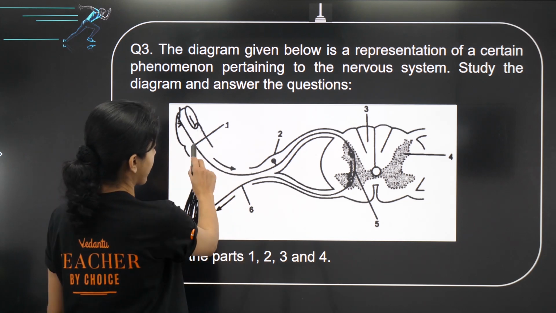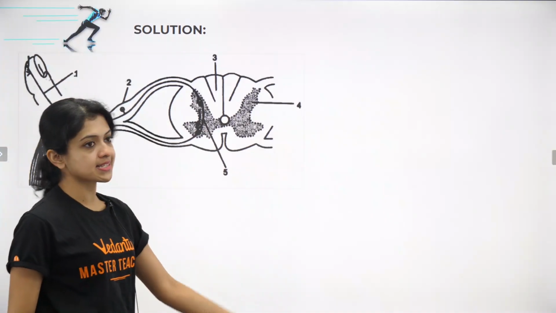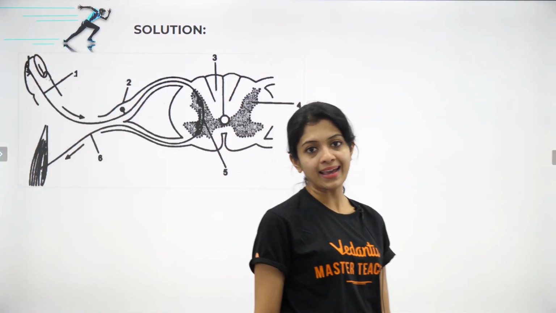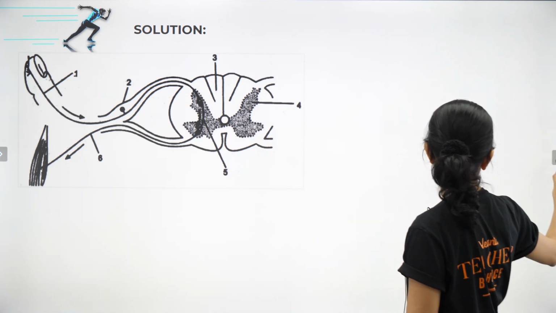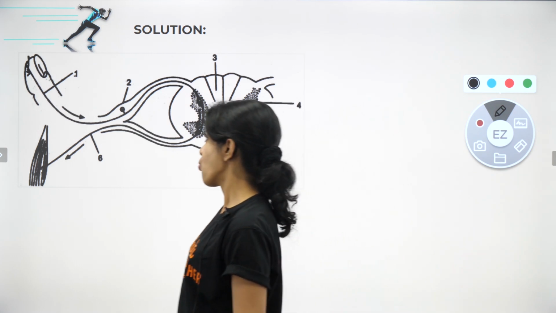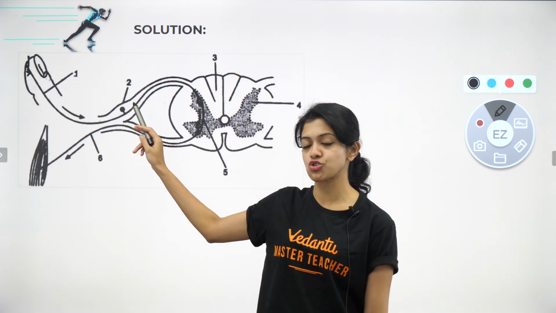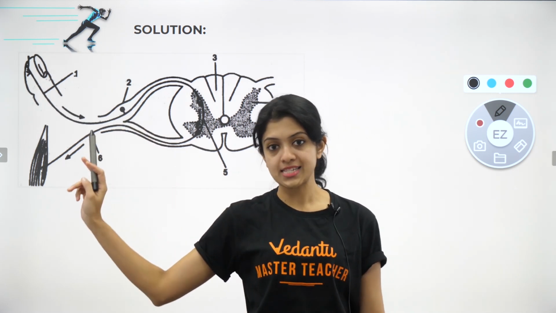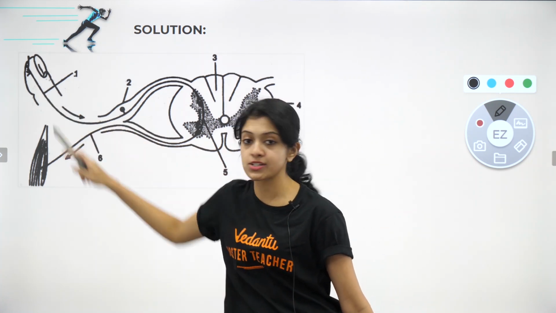Where is 1? 1, 2, 3 and 4. So I've put this diagram for you on a blank slide. Who's going to tell me the answer to that? Yes. 1. Look at it carefully. You can be tempted to write 1 as a fingertip or a receptor, but look at it carefully where exactly the label has gone.